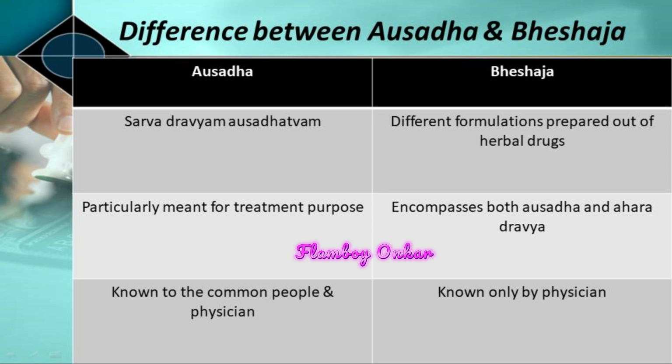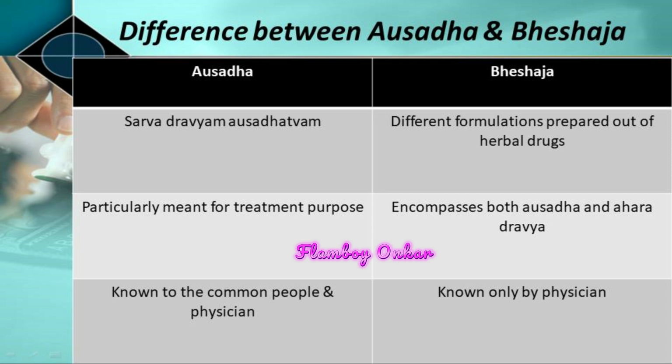Aushad is known by common people and physicians, and bheshaj is known only by physicians. We have taken the example of haridra and haridra khand. Haridra is known by common people as well, but haridra khand will be known only by the physician because in case of haridra khand, different substances are added with haridra and their quantity is known by the physician.